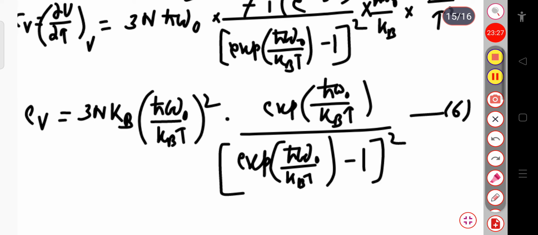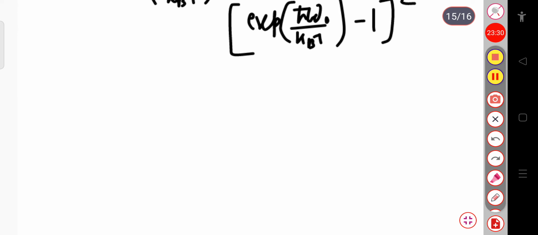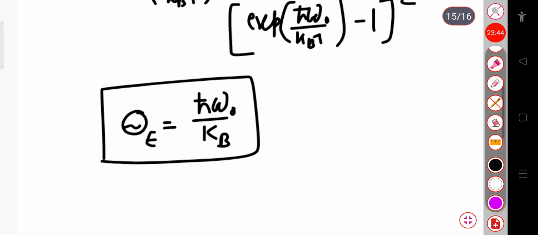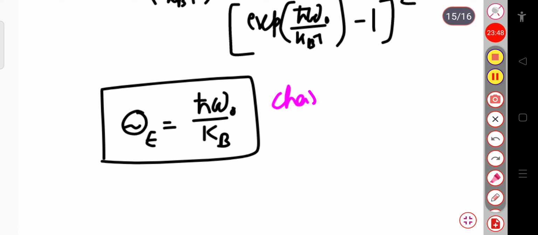And here this ħω₀ divided by k_B is called the Einstein temperature. This is your capital theta. This is known as Einstein's temperature. So this one is important. This is known as the characteristic temperature, or simply the Einstein temperature.